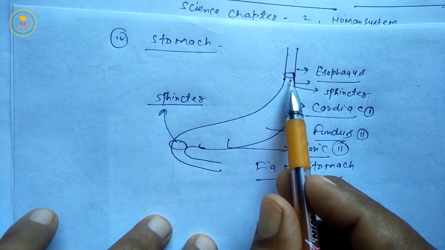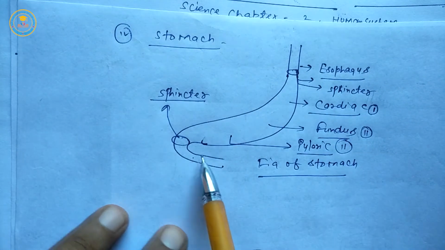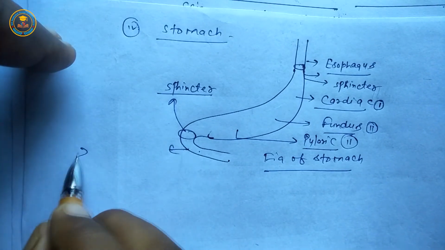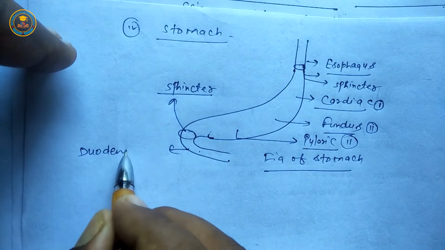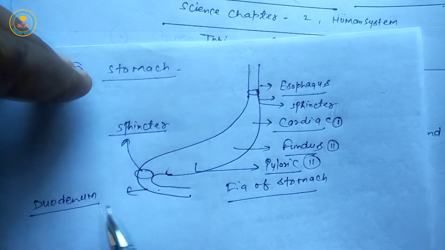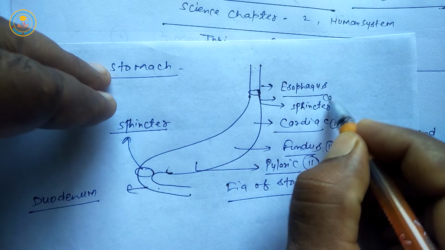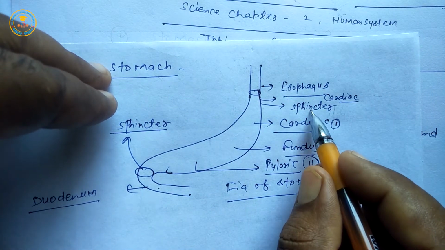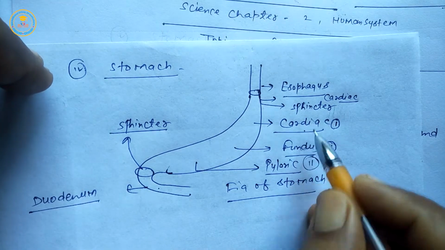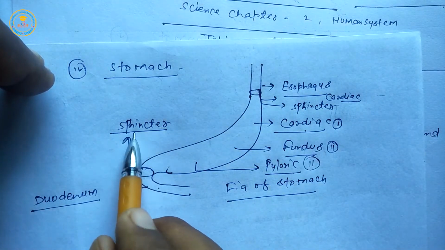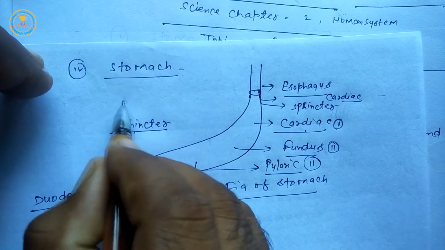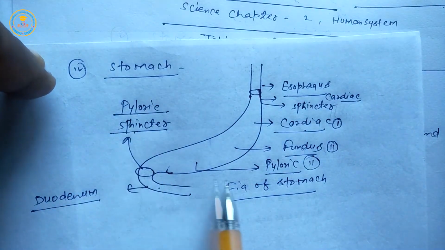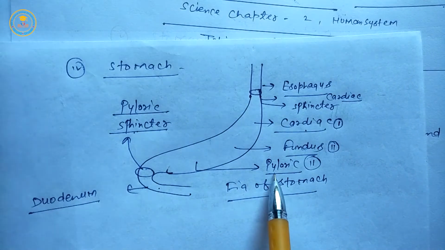First is nearby esophagus, second is nearby small intestine. The first part of small intestine is duodenum. This sphincter is called cardiac sphincter because it is near the cardiac part of stomach. This barrier is called pyloric barrier or pyloric sphincter because it is located near the pyloric part of stomach.